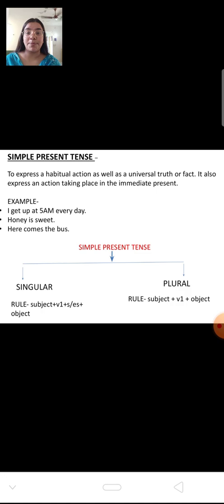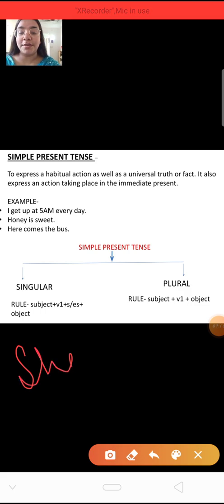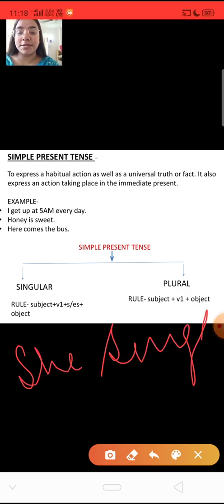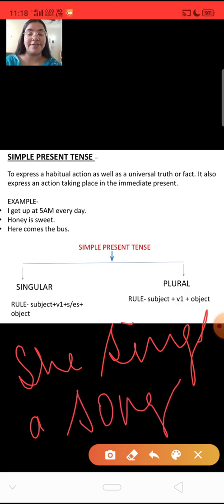If you are writing for one person only, the rule is that first of all the subject will come, then the verb first form plus s or es will come, then the object will come. For example, she sings a song. If I write it over here, she sings a song.